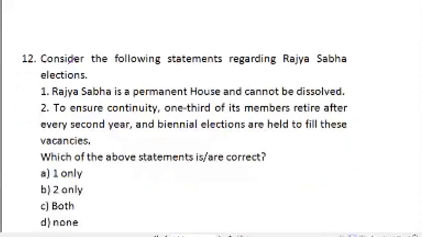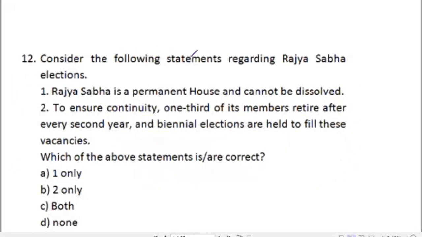Moving forward, question 2. Consider following statements regarding Rajya Sabha elections. Statement 1. Rajya Sabha is permanent house and cannot be dissolved. Statement 2. To ensure continuity, 1/3 of its members retire after every second year, and biennial elections are held to fill these vacancies. Which of the above statements are correct?